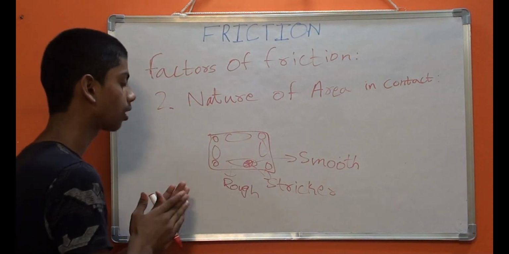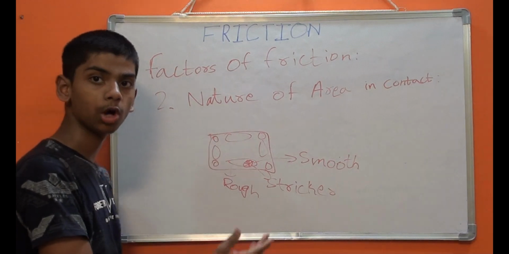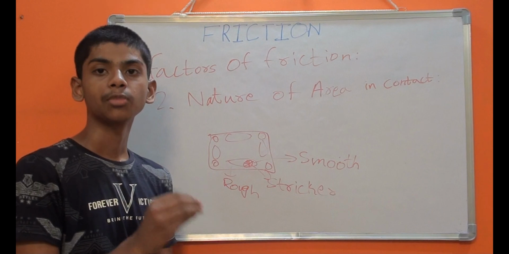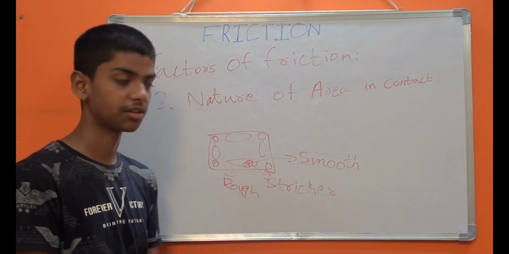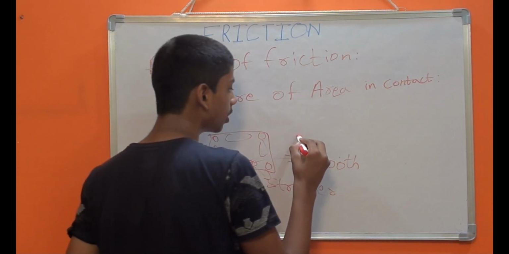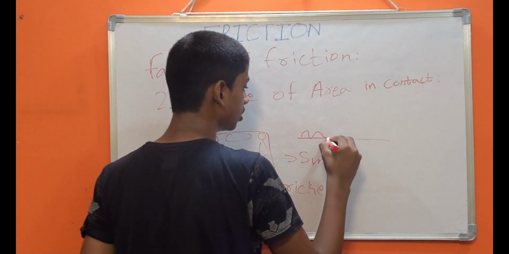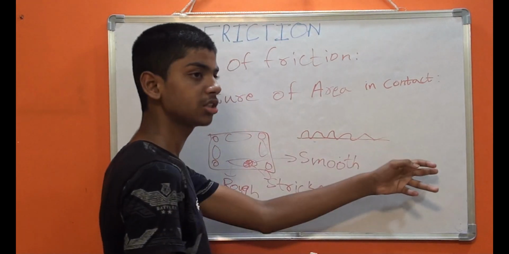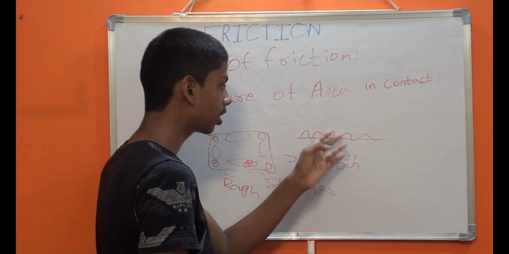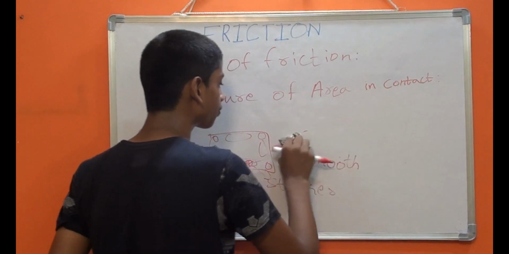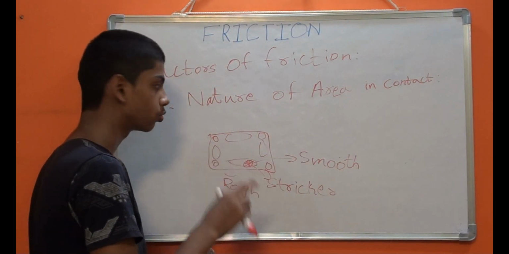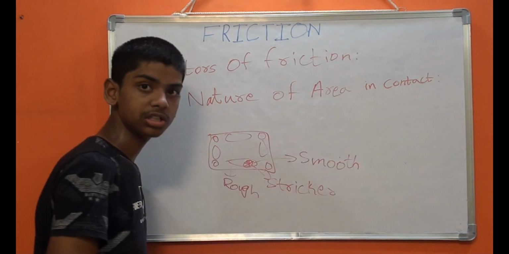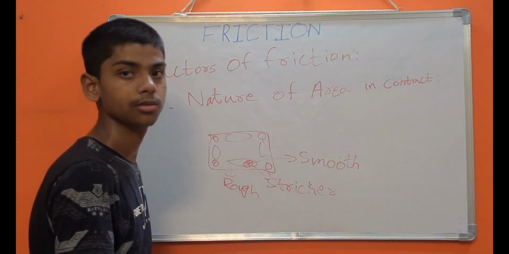So the more highly polished surfaces cause less friction than the less polished surfaces, because when we polish an irregular surface, the irregular surface becomes a bit regular than this one. That's why it becomes smooth, and the nature of area in contact is a factor of friction.